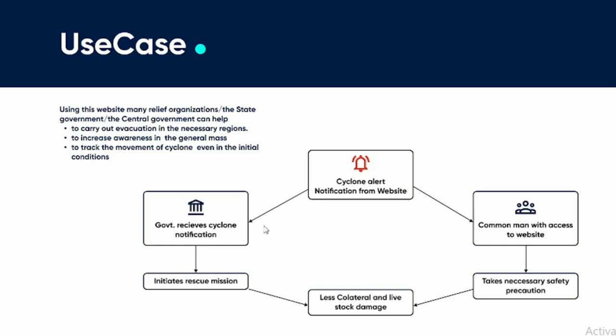So the government will receive the cyclone notification, and very soon it will start the rescue mission. As soon as the low pressure is formed, the intensity will be predicted, and then the rescue mission can be initiated. On the other hand, the common man who has access to this website can also take the necessary safety precautions. They can visit the website and see the status of the cyclone, which will increase awareness among them and lead to less collateral and livestock damage.